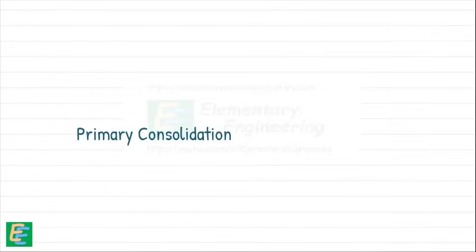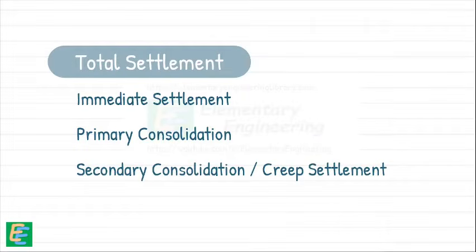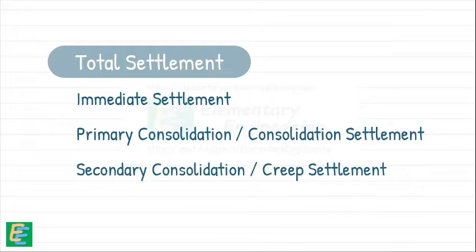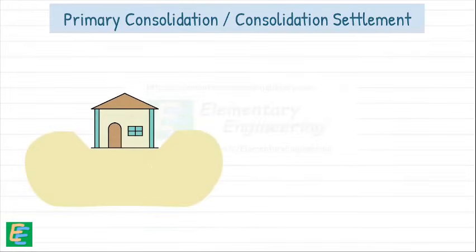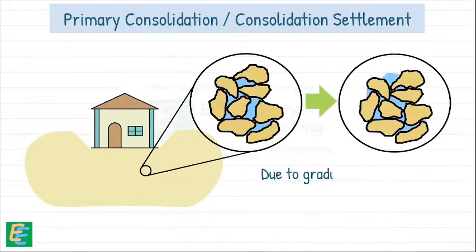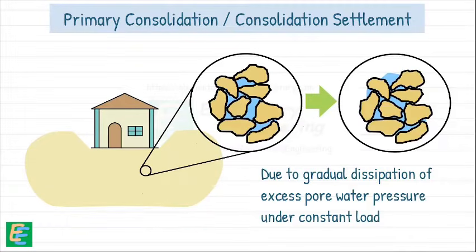Primary consolidation is the major part of the total settlement in soil. Primary consolidation is also known as consolidation settlement. It is the settlement of soil layer due to the gradual dissipation of excess pore water pressure under a constant applied load.